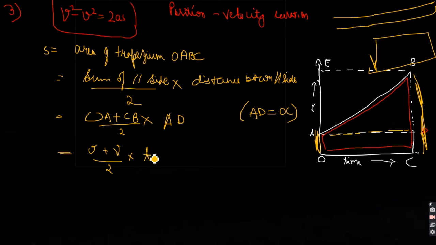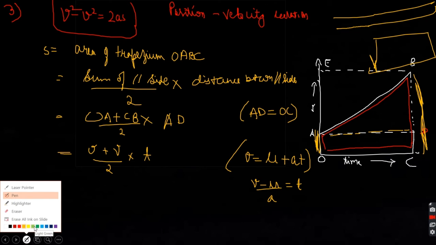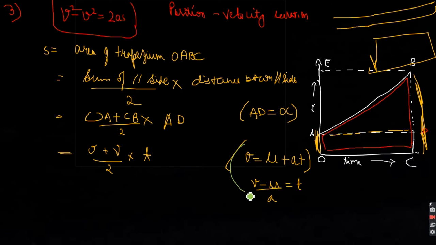So I'm writing time over here. Now we have derived earlier that V equals U plus AT. So I can write (V minus U) upon A equals T. Right? This we have already derived.